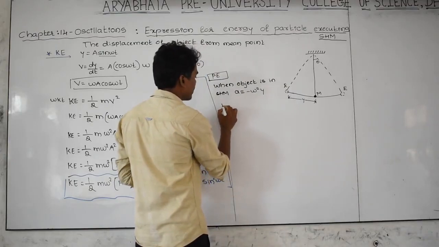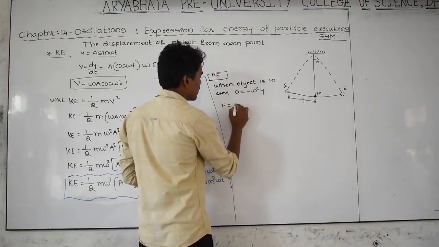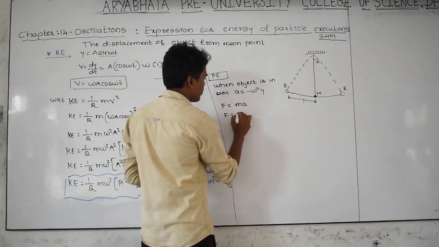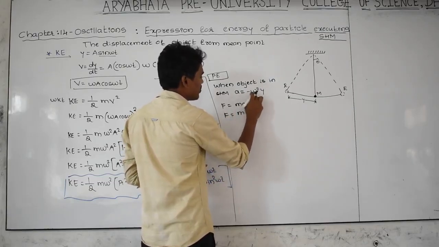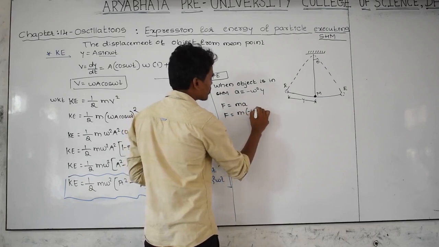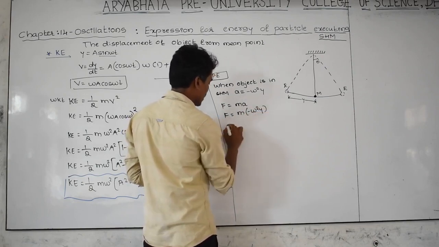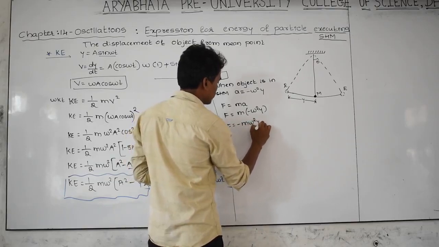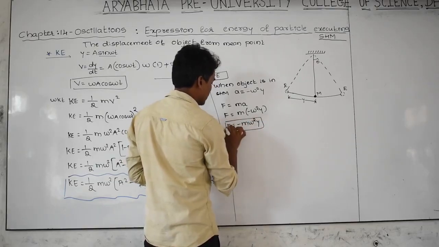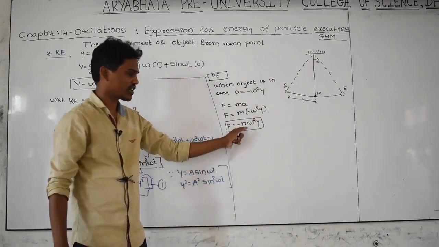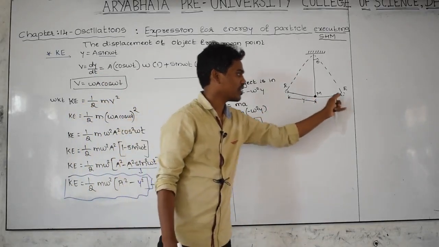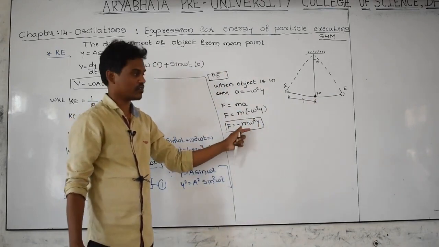We know very well F is equal to m into a, this is the second law. F is equal to m, a can be written as minus omega square into y, so F is equal to minus m omega square y. According to Newton's second law, the force acting on the body can be calculated by using this equation.